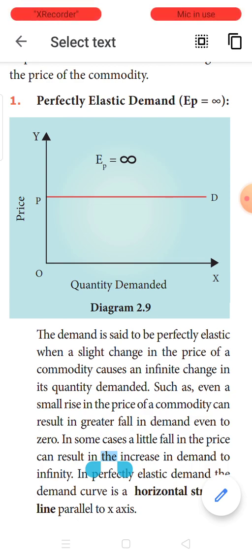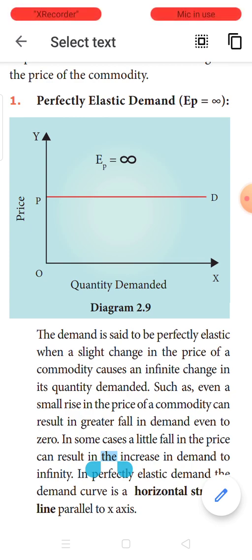If such is the situation, then the elasticity is said to be perfectly elastic, which means for a slight change in price or no change in price, there is a huge amount of change in the quantity demanded. If that is the case, then elasticity of demand is said to be perfectly elastic. The value will be infinity. That is change in quantity divided by change in price. That is the formula. Change in quantity is more, let me take 4, 5, it can be anything. Change in price is 0. 4 divided by 0 is infinity.